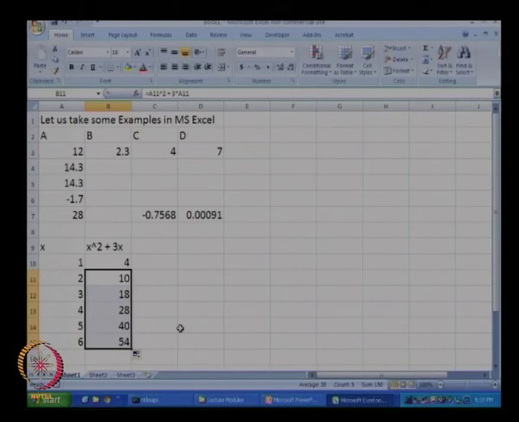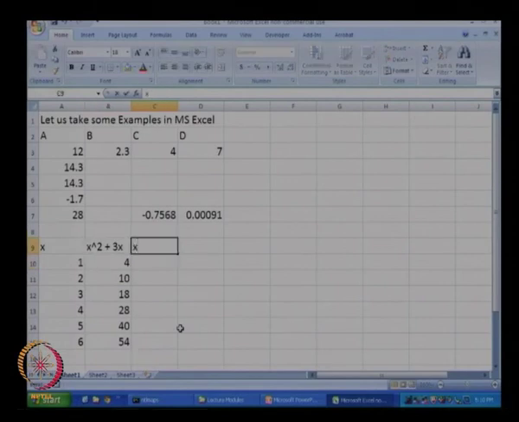Okay. Let us say that we want to calculate b multiplied by x, where b is this value over here, plus c. Okay, let us say we want to calculate that value.